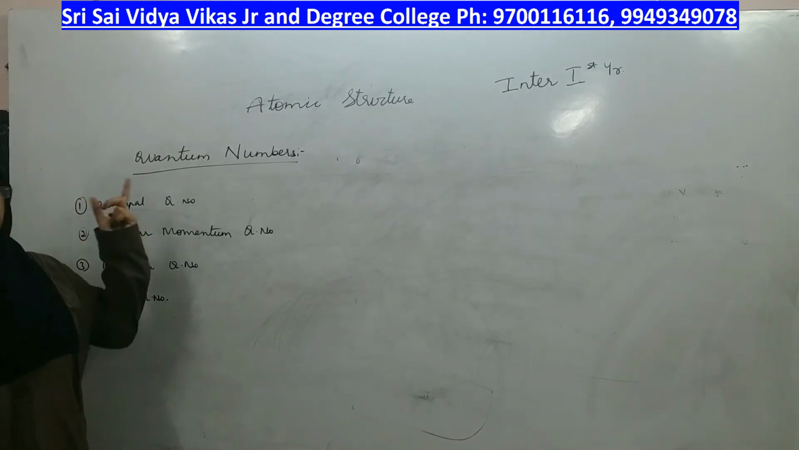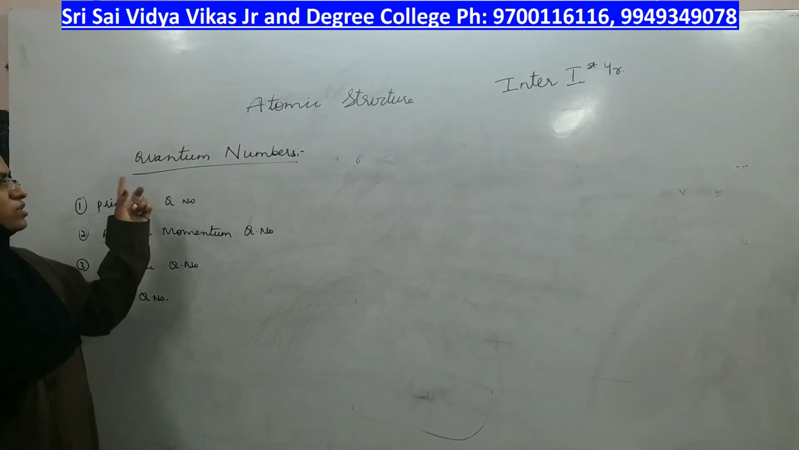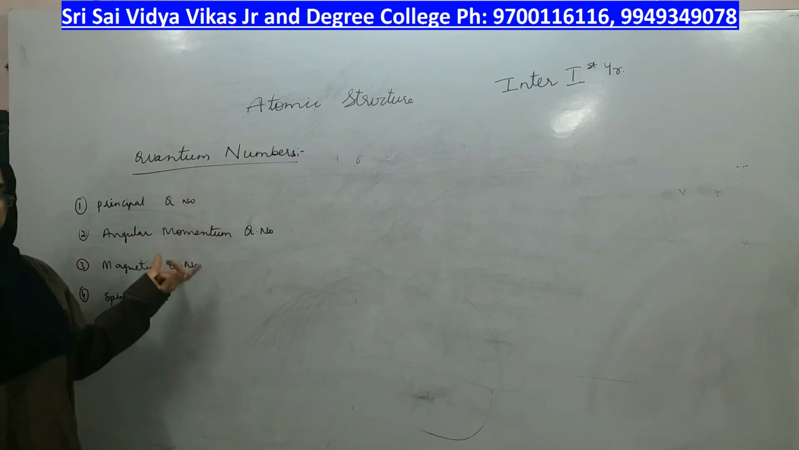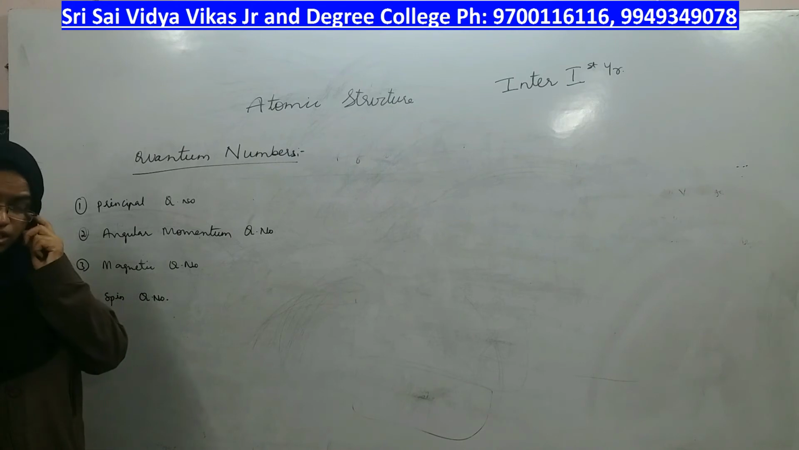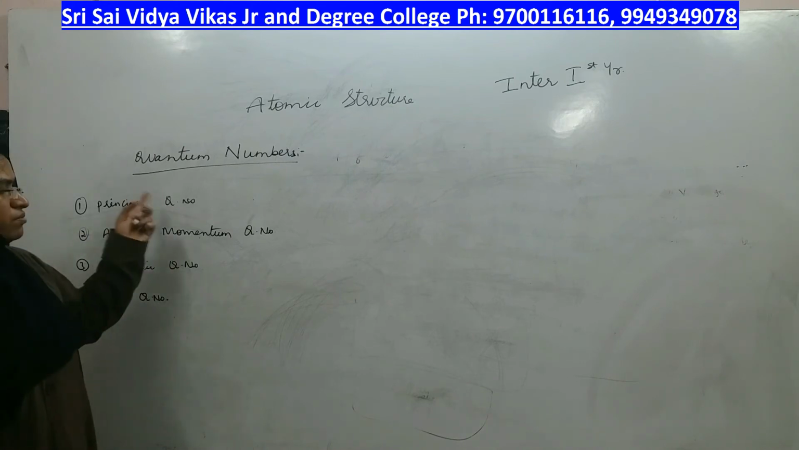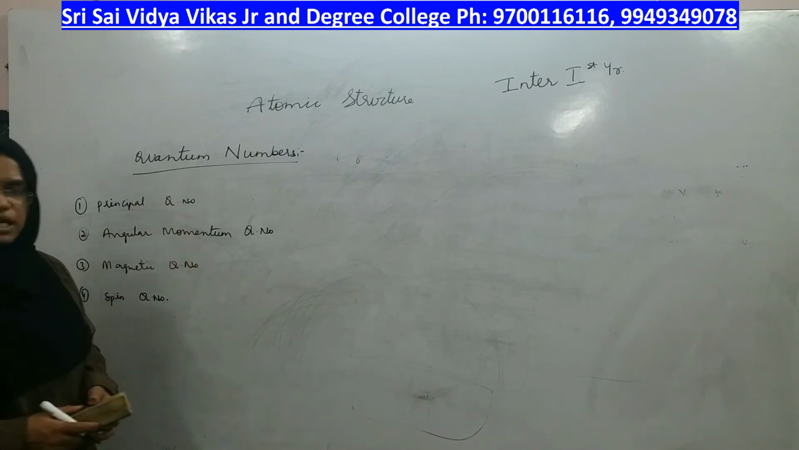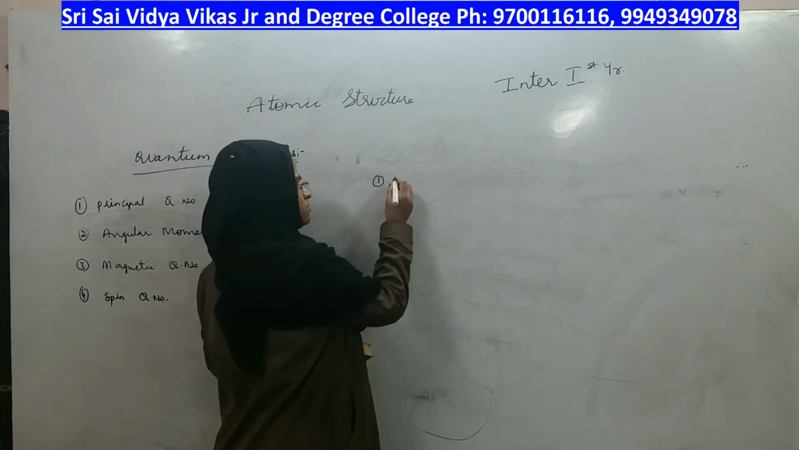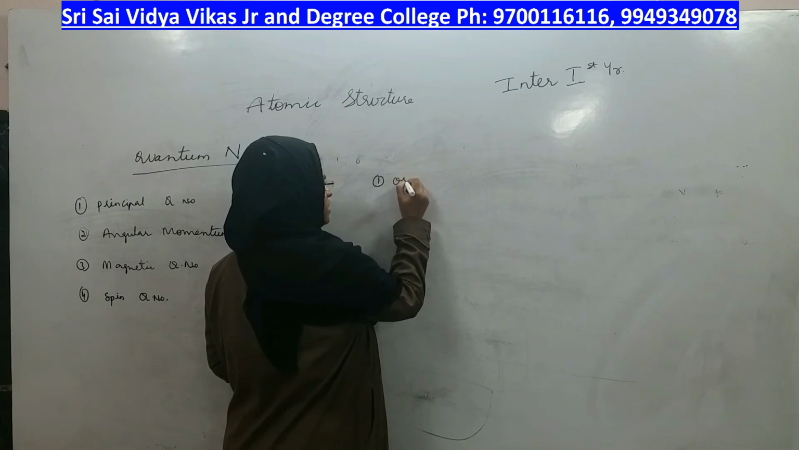Now based on that quantum mechanical model, let us look at how quantum numbers are understood for each and every electron arranged inside the atom. But before going to quantum numbers, let us look at some names called orbit.